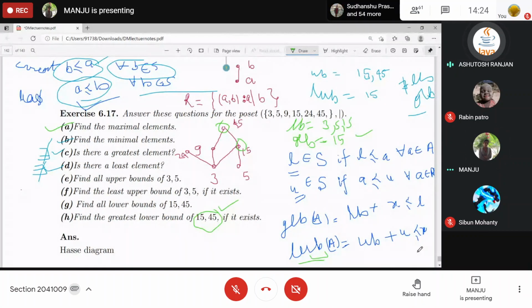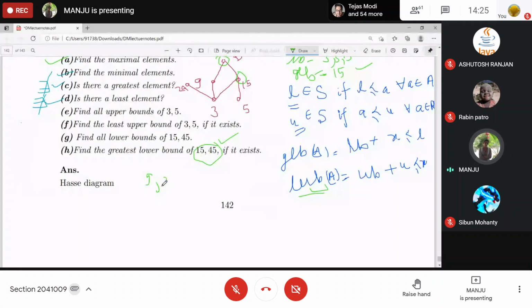Now tell me, what about 9, 24? If you consider the set 9, 15 and 24, find the lower bounds and upper bounds of this set.